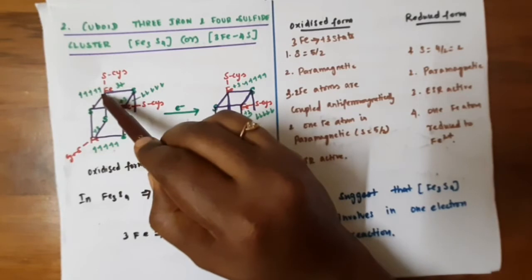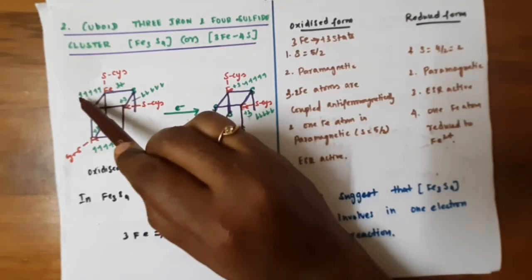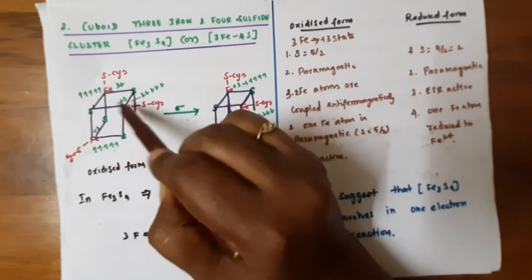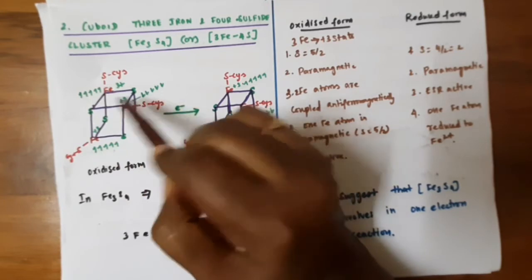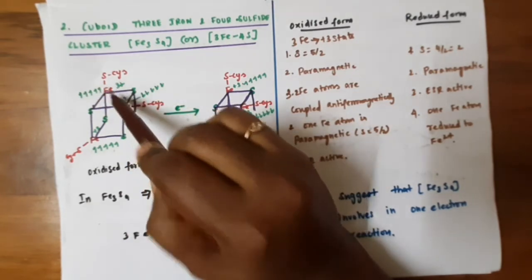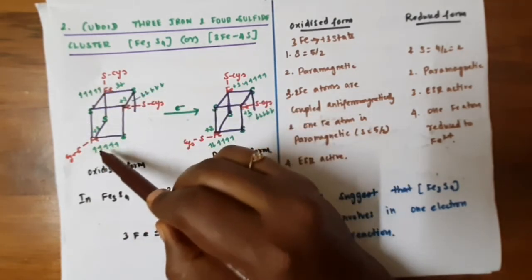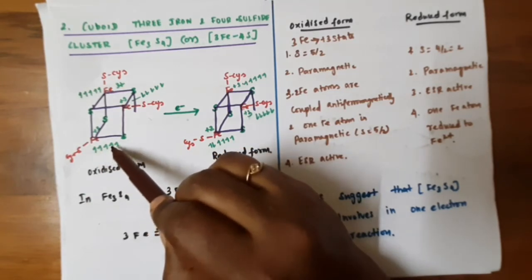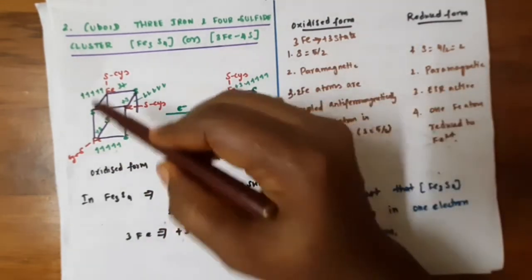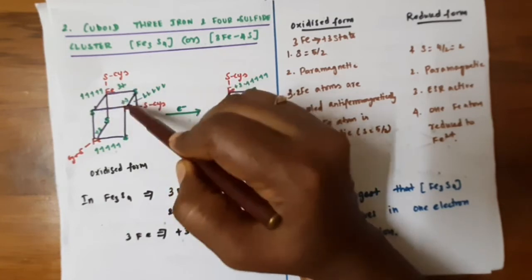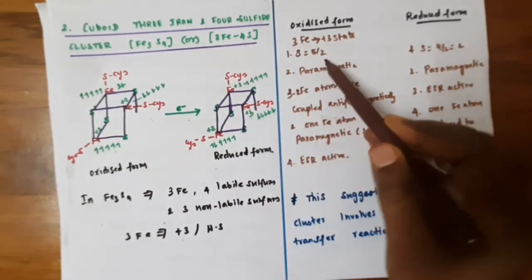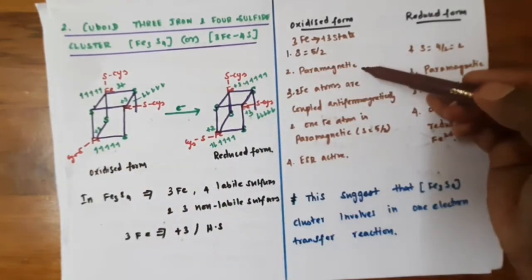And see the electrons: there are 5 electrons on each iron atom. Two of these iron atoms are coupled antiferromagnetically, so one has parallel spin and the other has antiparallel spin. Both cancel each other, and the total spin quantum number of these two iron atoms equals 0. If you see the third iron, it has parallel spins, and it has total spin S equal to 5/2. So among the three, the two iron atoms are coupled antiferromagnetically, hence the total spin equals 0. The remaining iron atom has S equal to 5/2, hence it has 5 unpaired electrons.